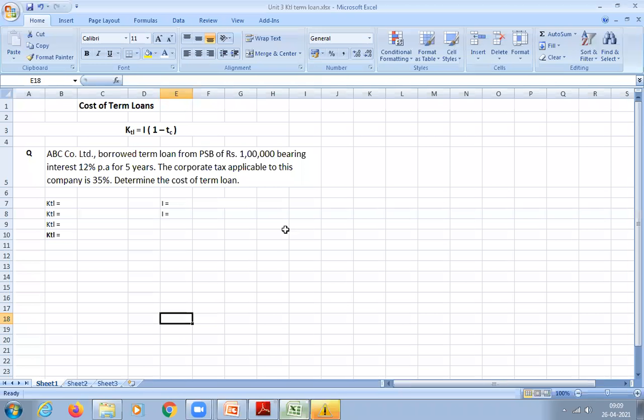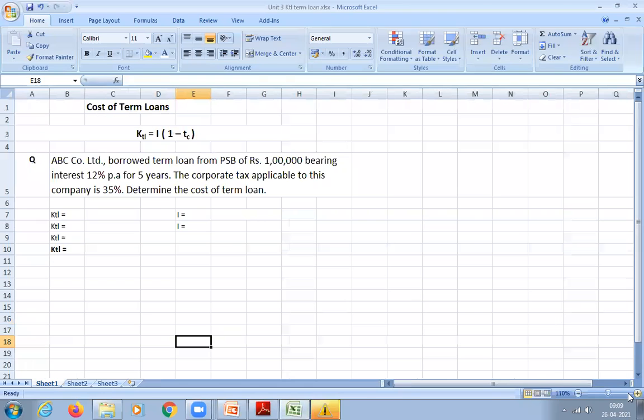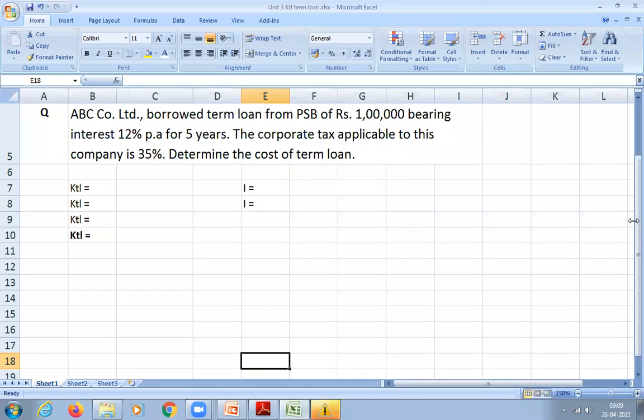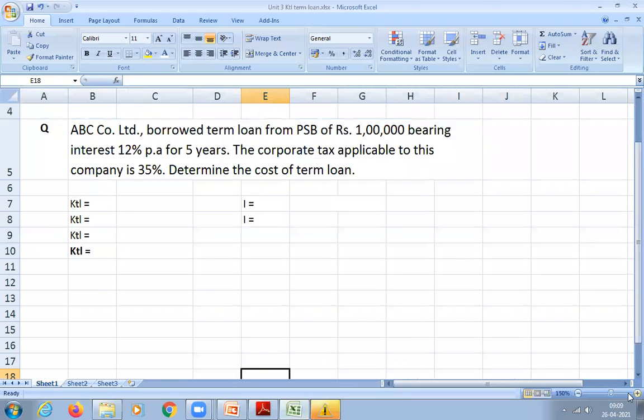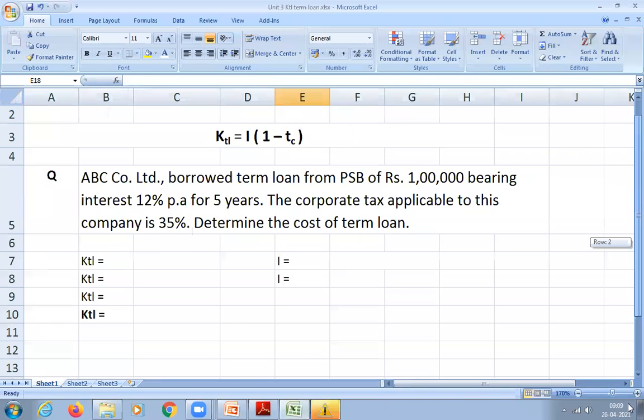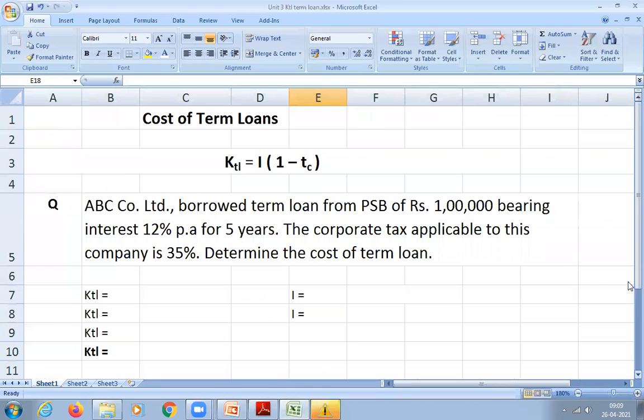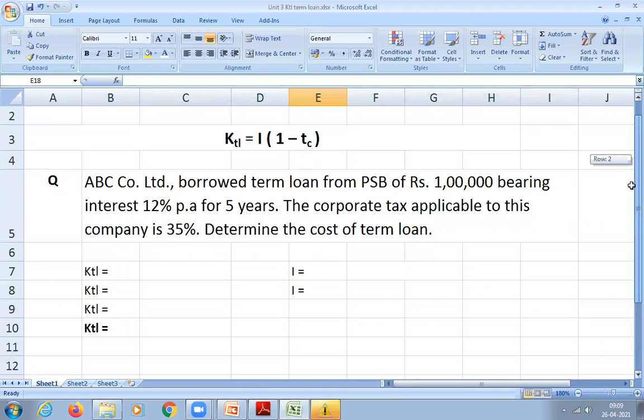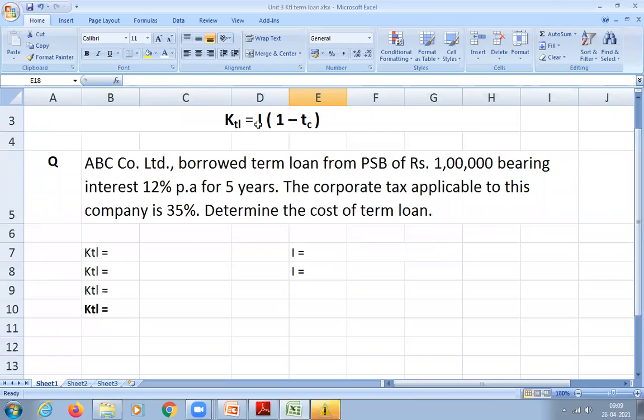So let me open my Excel. Hope you're able to see the Excel. Yes or no? Yes, sir. So we need to calculate cost of term loan. It is KTL is equal to I into 1 minus T. And the company details are also here. So the formula is I. First you have to calculate I. So how will you calculate I?